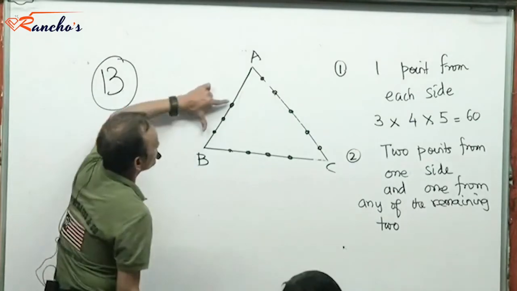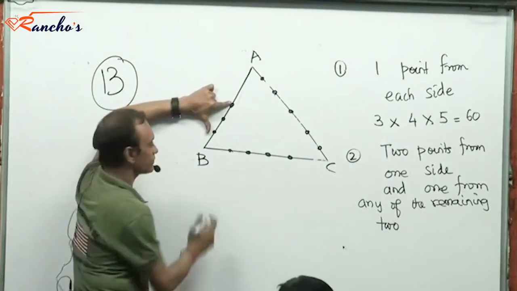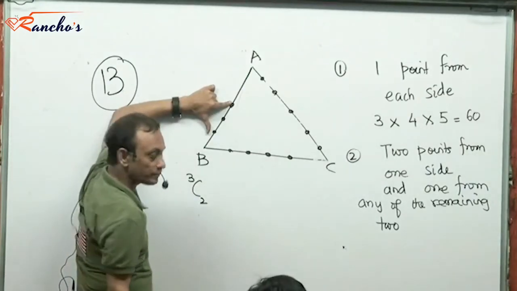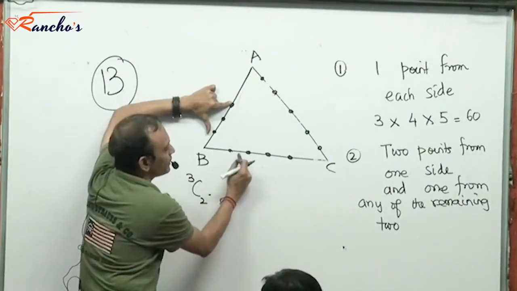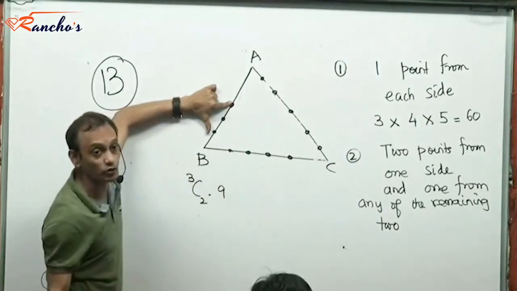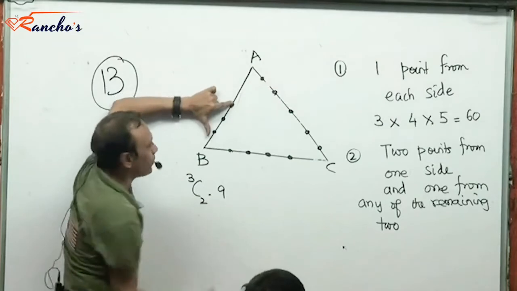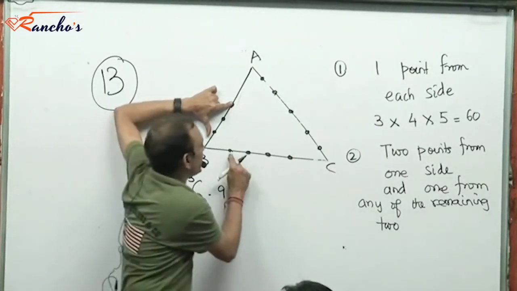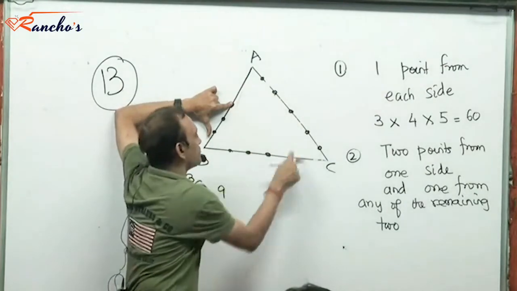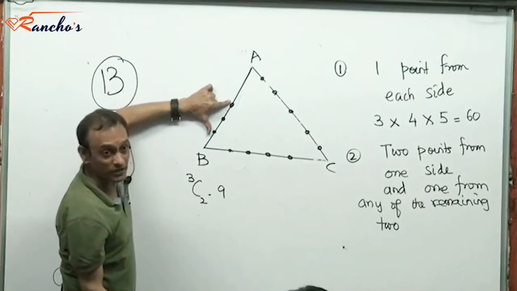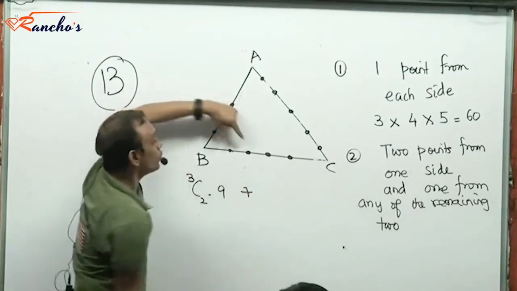Right? So suppose 2 points are selected from this side, which you can do in 3C2 ways. And 1 point from any one of the remaining 4 plus 5, 9. 9 ways the second point could be selected. See, 2 points selected from this side, and the third point could be selected from any one of these 9 points, 5 plus 4.